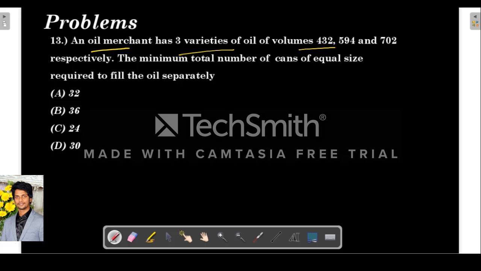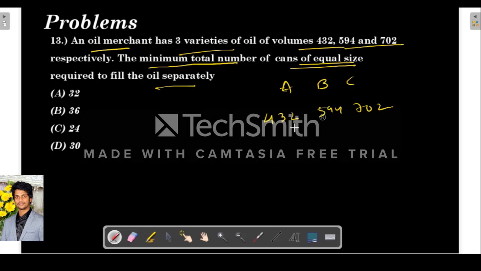Okay, next question. An oil merchant has 3 varieties of oils of volumes 432, 594 and 702. He wants to fill these oils separately in cans of equal size, and the minimum total number of such cans is required.